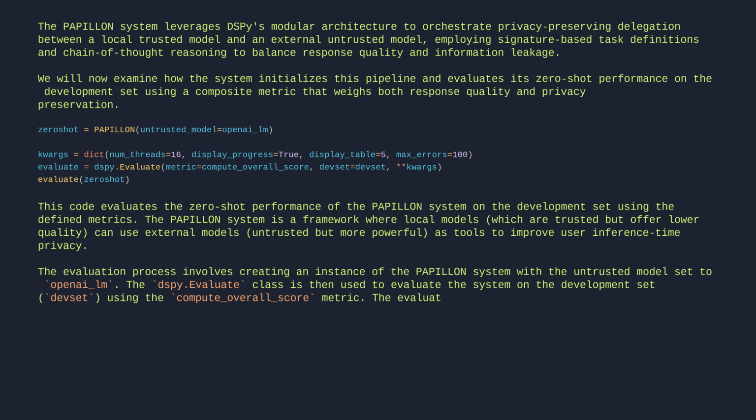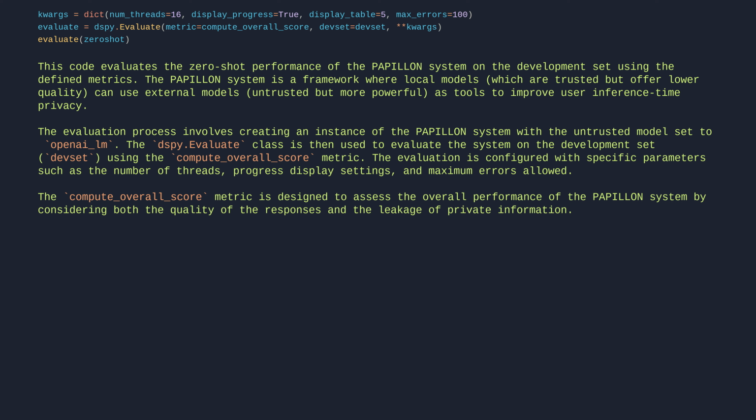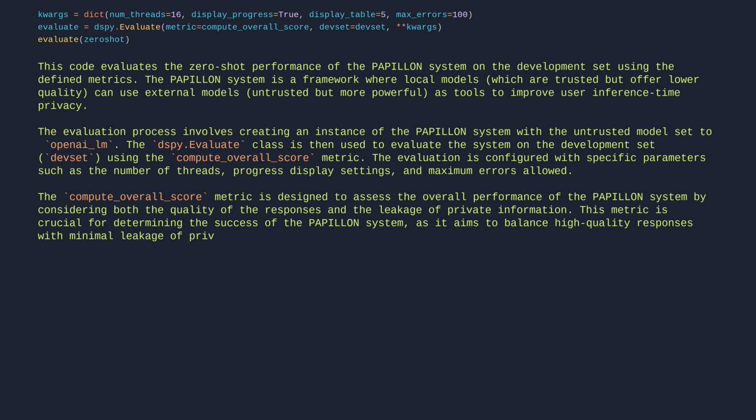The evaluation is configured with specific parameters, such as the number of threads, progress display settings, and maximum errors allowed. The compute overall score metric is designed to assess the overall performance of the Papillon system by considering both the quality of the responses and the leakage of private information. This metric is crucial for determining the success of the Papillon system, as it aims to balance high-quality responses with minimal leakage of private data to the untrusted external model.